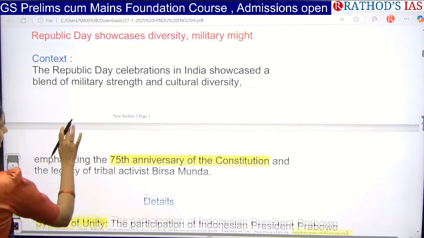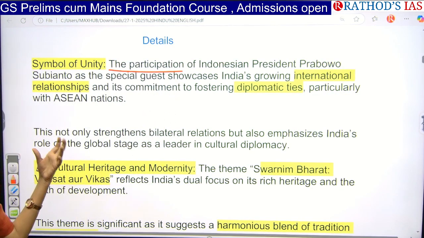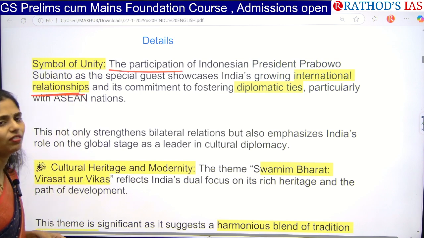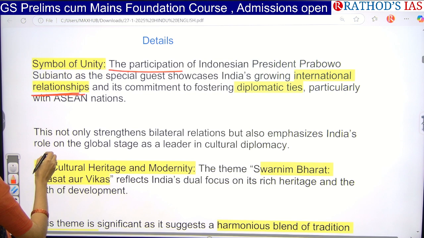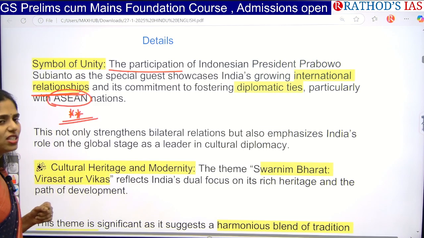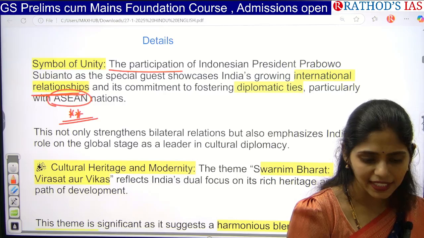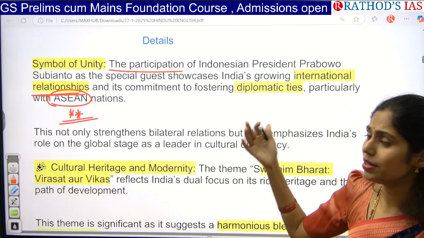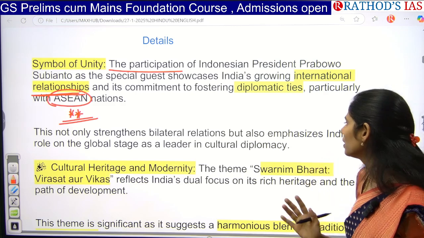Okay, so now let us see the key things given in this article. The first one is, as I said, the Indonesian president participated in this Republic Day as the chief guest. Because of this, we can understand that India is growing its international relationships and focusing on improving diplomatic ties between different countries. Indonesia is an important country that is part of ASEAN. If you have improved relations with countries that are part of any organization, obviously India will have its own advantage. That means India can improve its significance in this grouping.